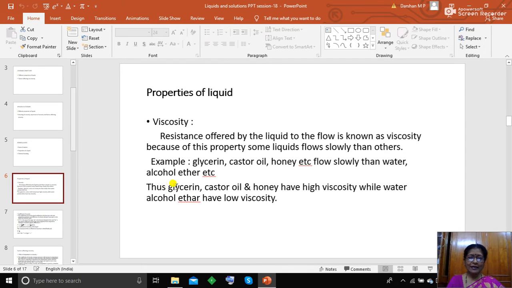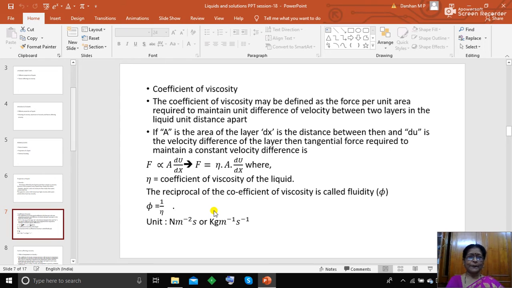Thus, glycerin, castor oil and honey have high viscosity. Since they have high viscosity, they flow very slowly, while water, alcohol, ether have low viscosity. That is why they flow faster compared to these three. Now, to understand that, you should know what is called the coefficient of viscosity.